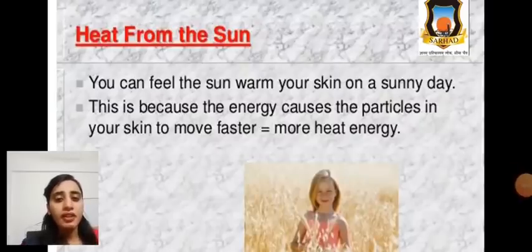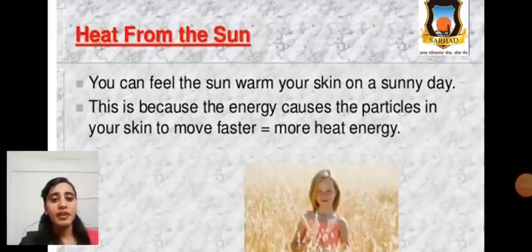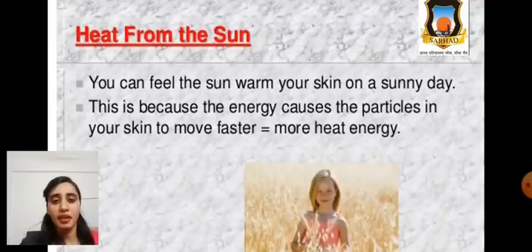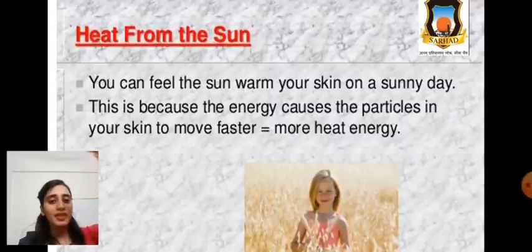So, after this video, we'll start our next topic, that is heat from sun. Means how do radiations from sun reach from sun to earth? How does heat reach from sun to earth? Because there is too much empty space between sun and earth.